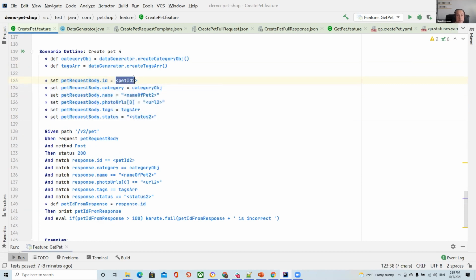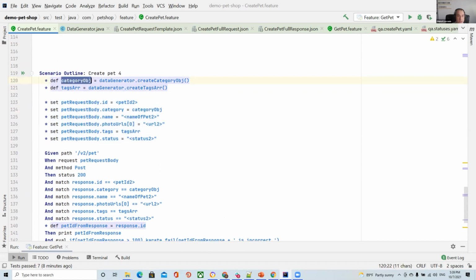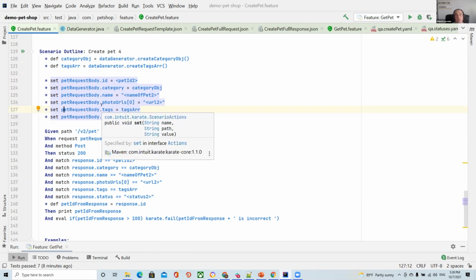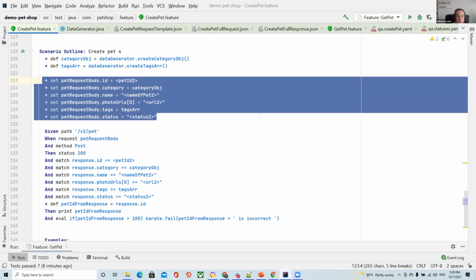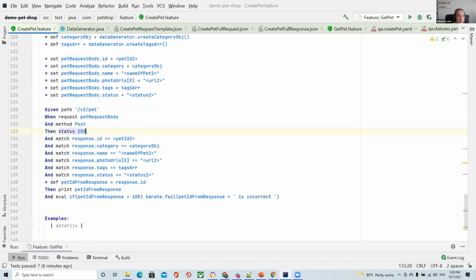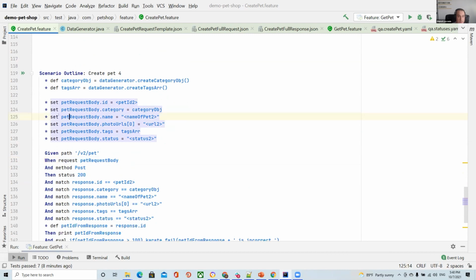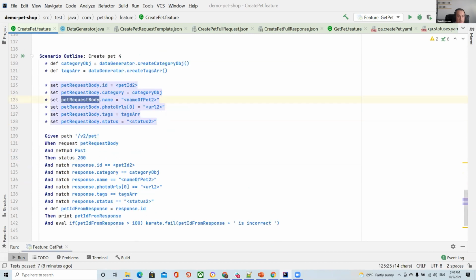For example, if I use a data file, I can use this type of variable. But if I use this JSON object and JSON array, I can set up something like that. Please set up my request, because now my request is empty, but I need to add all this new dynamic data to the request. After I send this request, you can see that I added everything to it.